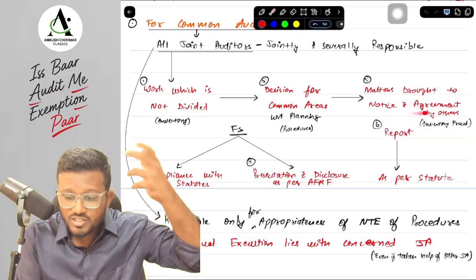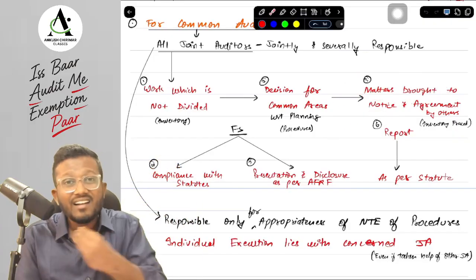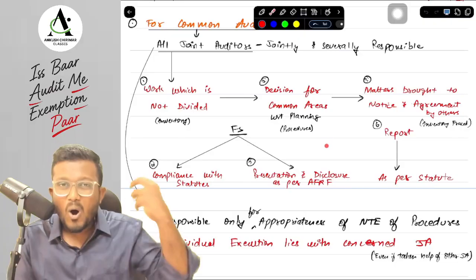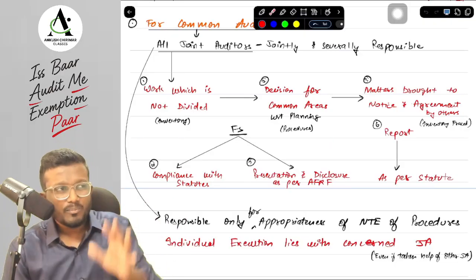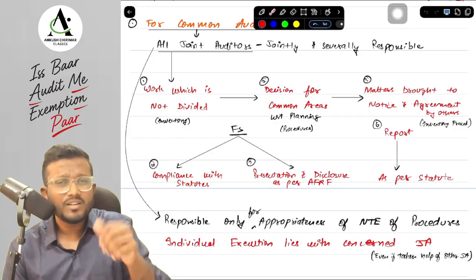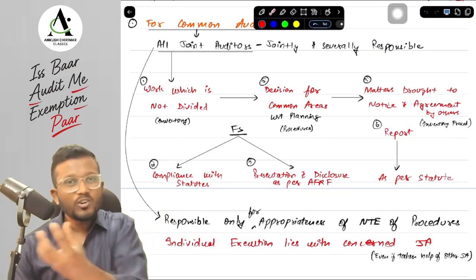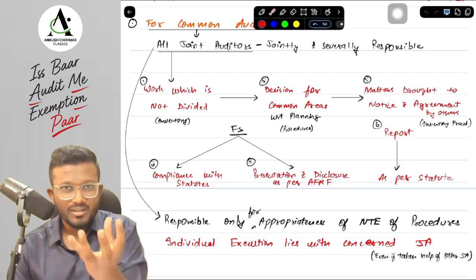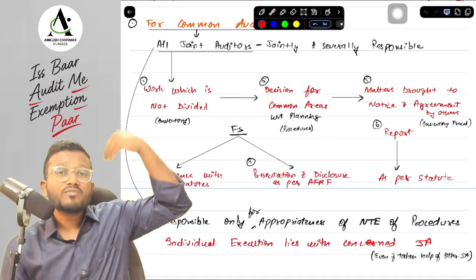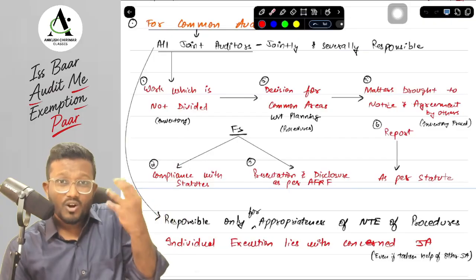Next, a matter which is brought to notice by one joint auditor to all the other joint auditors, and there is an agreement by all the other joint auditors, then for that particular matter, all the joint auditors will be responsible. For example, suppose when I'm auditing my business, I got to know that there is some fraud. There is a reason to believe that there is a fraud, but I'm not sure. So I have communicated that matter in writing to all the other joint auditors. I have discussed it in the meeting, and all are in agreement that this is not a business fraud. Now afterwards, if it comes out that this was a business fraud, will I only be responsible because I was the auditor of the business?